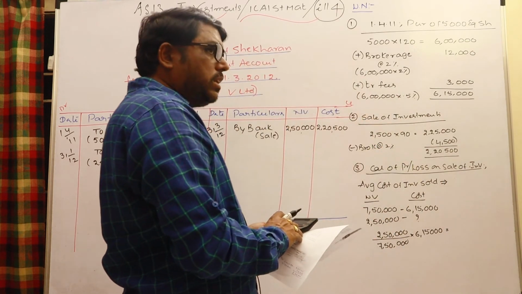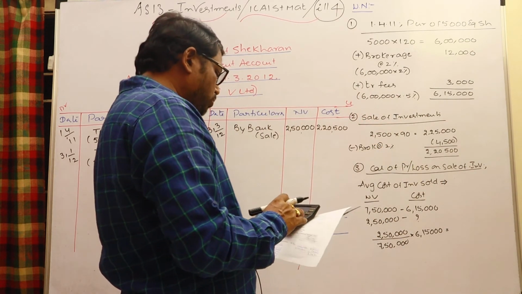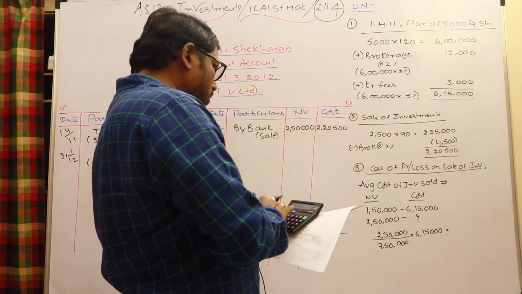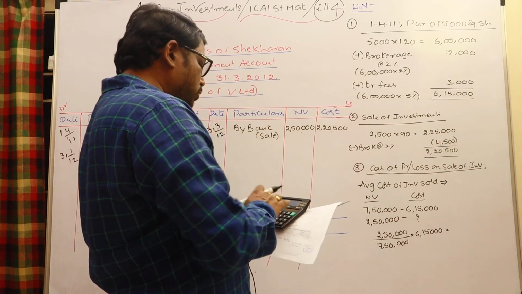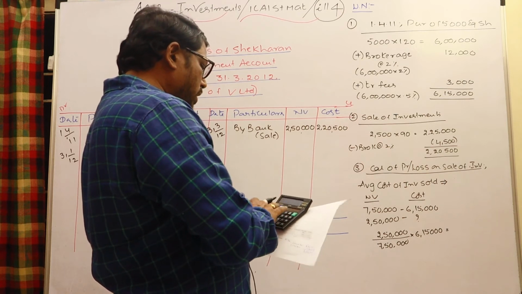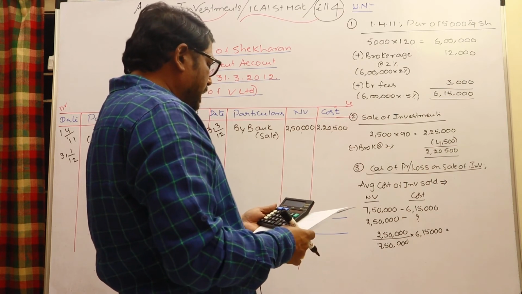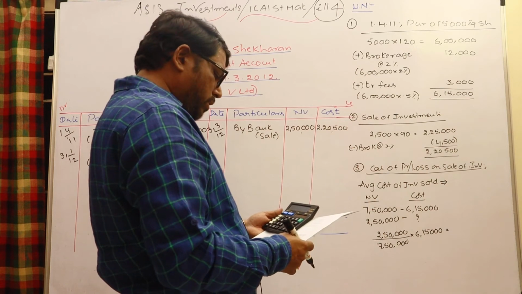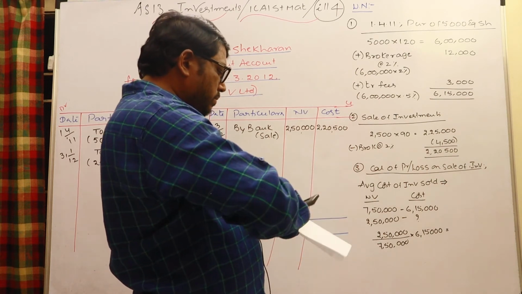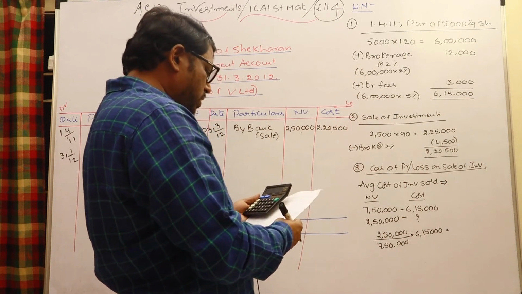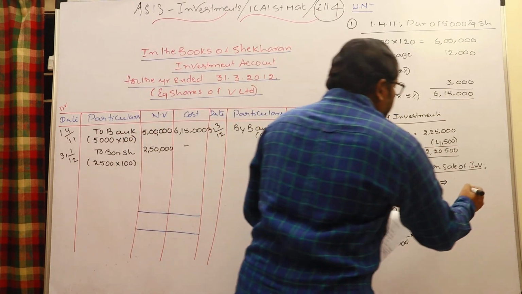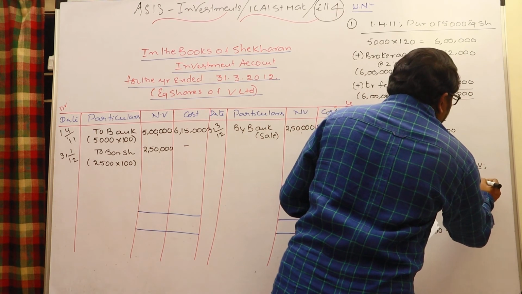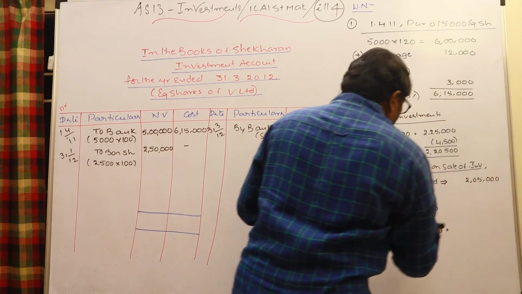So this is what we can say is the average cost of investment sold. 2,50,000 divided by 7,50,000 into 6,15,000. The resulting amount is 2,05,000. Average cost of investment sold.